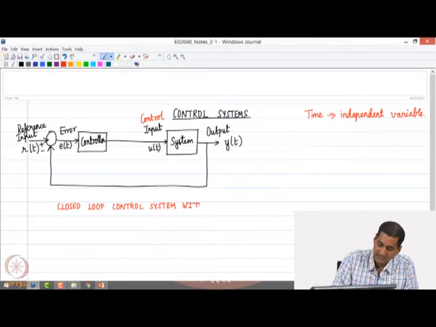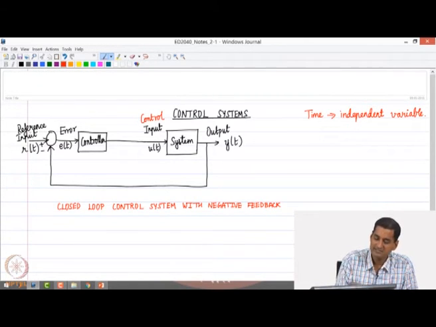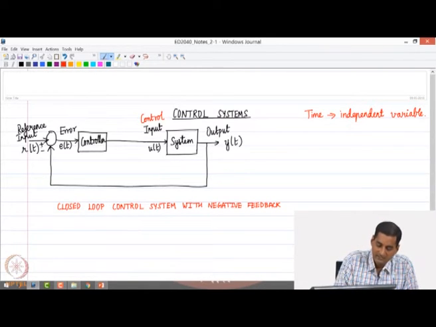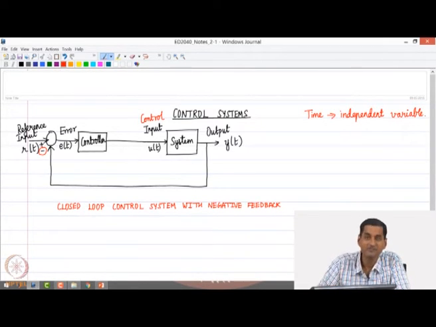Of course, in this case it is what is called negative feedback. So, the reason why it is called negative feedback is because at the summing junction, where we are comparing the reference input to the output, we are essentially taking a difference between r of t and y of t. So, it is called negative feedback.